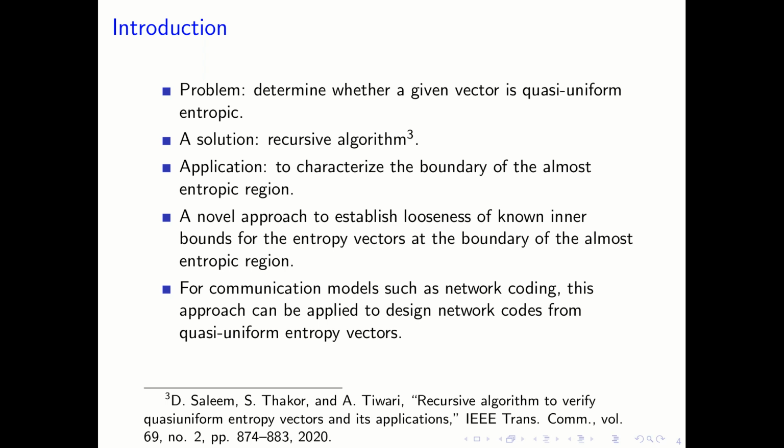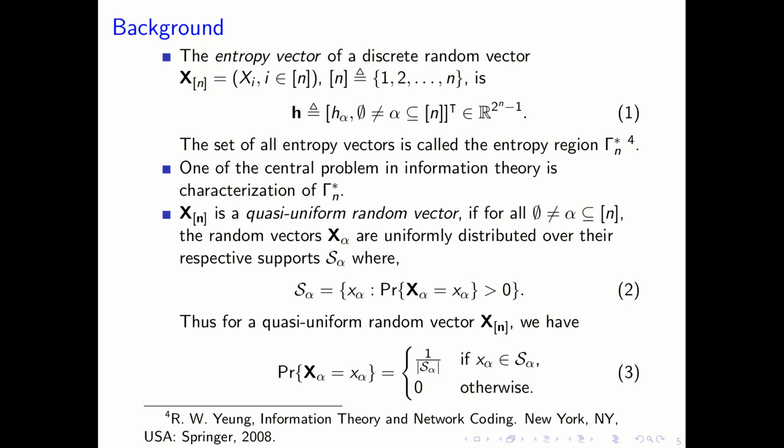We have given a novel approach to establish the looseness of known inner bounds for the entropy vectors at the boundary of the almost entropic region. For communication models such as network coding, this approach can be applied to design network codes from quasi-uniform entropy vectors.